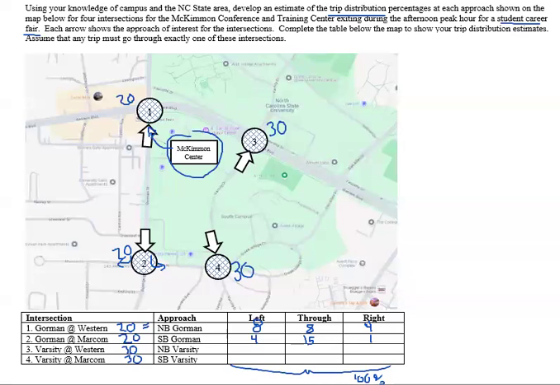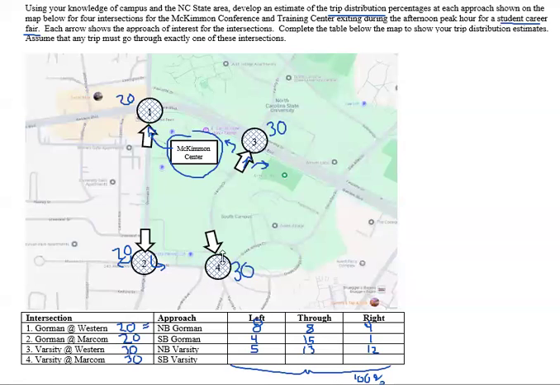Number 3, I'm going to think the left turn is pretty small because if you're going to go left, you probably would come out of intersection 1. So I'm going to start with that one being a relatively low number compared to the other numbers. So maybe 5% for the left. I do think it's a heavy movement on the through and right, so I'm going to roughly split those. Maybe on the through, 13%, and on the right, 12%.